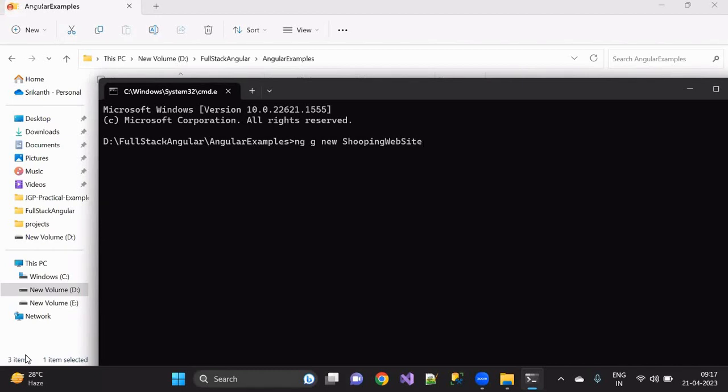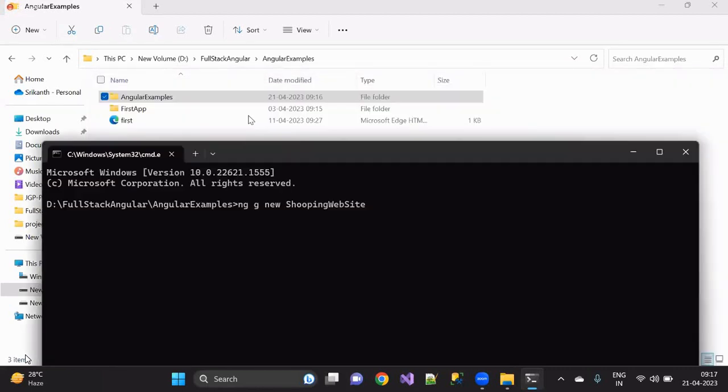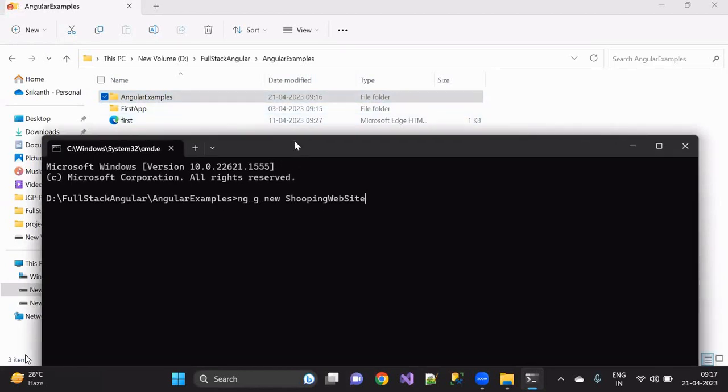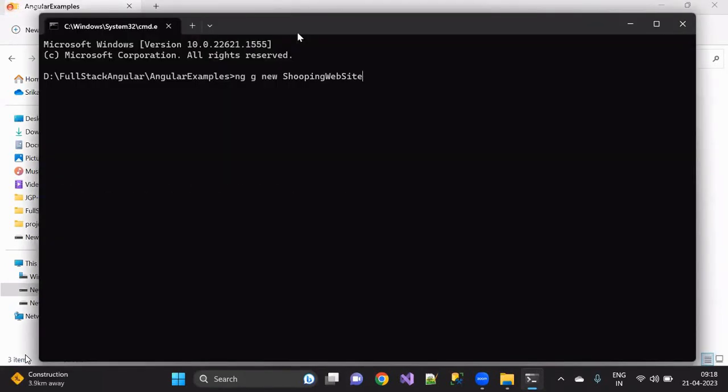Shopping website, ng new. Observe, guys, I'm not creating it in the workspace. I'm creating it as an individual project. That is the command I used to create that application: ng new. To make you understand, workspace environment is always okay, I can suggest it, but sometimes you will have direct applications also, without having the workspace. So to give that differentiation, I create this one.